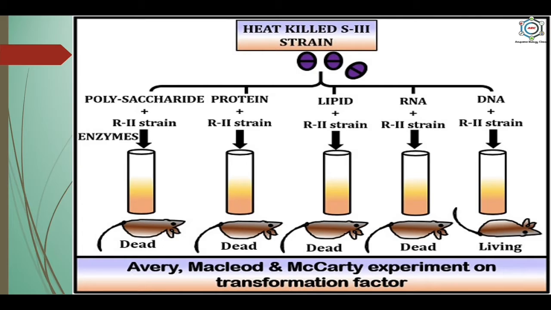So here you can see the heat-killed S strain. When the polysaccharide of the heat-killed S strain is combined with the R strain, the mouse dies. When the protein of the heat-killed S strain is added to the R strain, the mouse dies. When the lipid is added, the mouse dies. When the RNA is added, the mouse dies. But when the DNA of the heat-killed S strain is added to the R strain, the mouse lives. So it shows that DNA is the transforming factor.